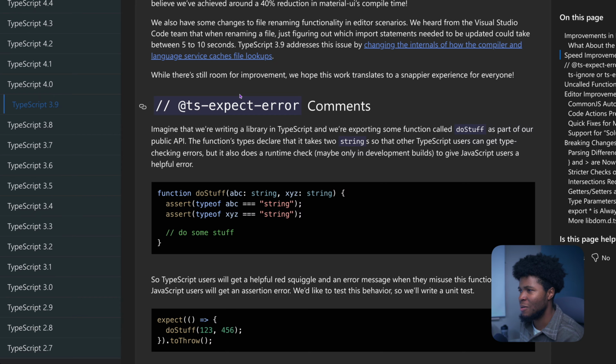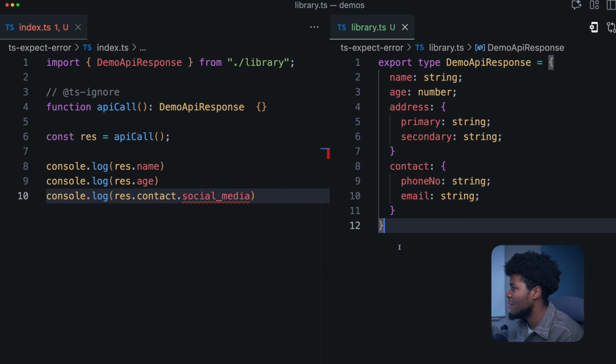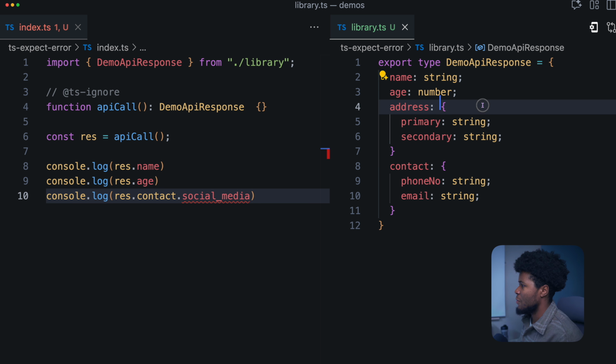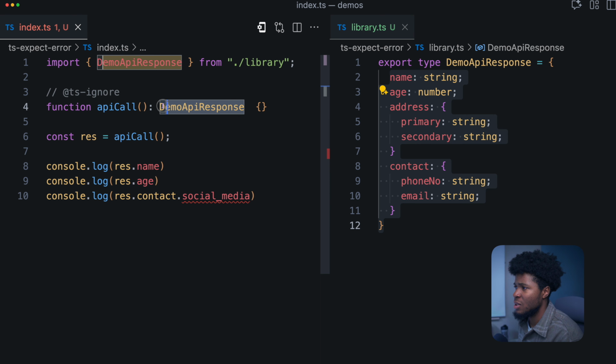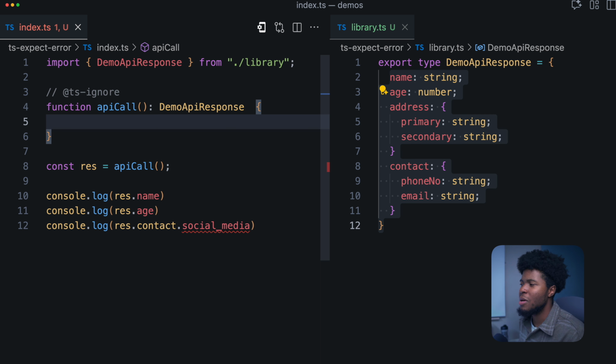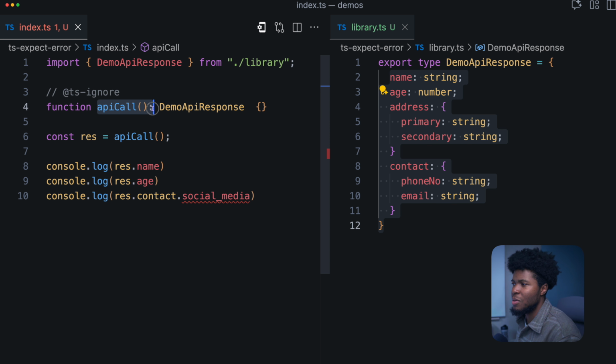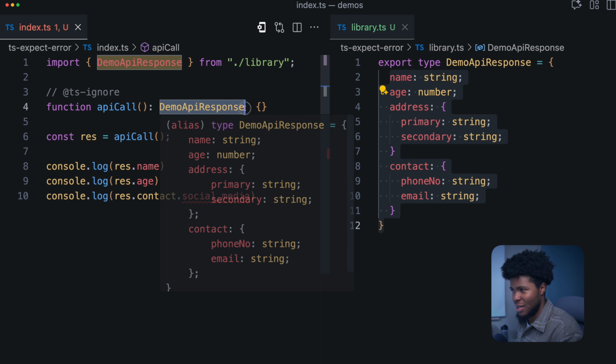Now, TS-expect-error was introduced in TypeScript 3.9, but let's look at this simple code. I have this particular library, and let's say this is a library that we publish and we install. This library has a couple of things, including our type definitions. We have this demo API response, and now we try to use this type from the library. We match this type to our API call. Here I have TS-ignore because I'm not having any code here in the API call, but let's assume that this API call should actually have a response that looks like this.